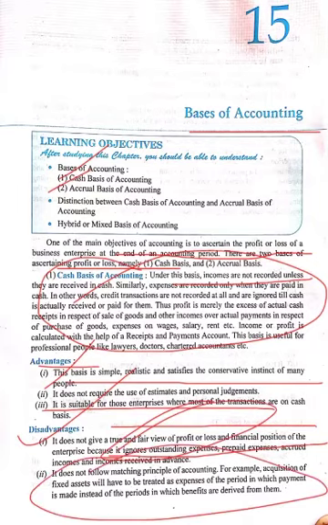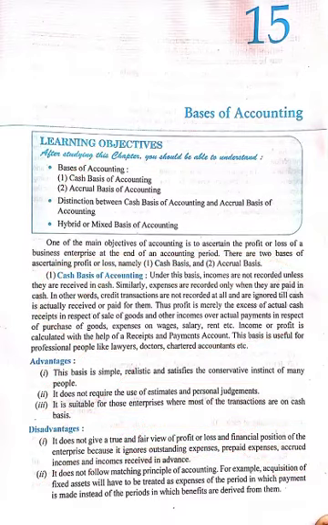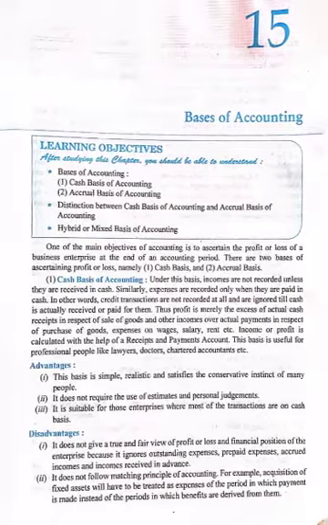Other, it does not follow matching principle of accounting. For example, acquisition of fixed asset will have to be treated as expense of the period in which payment is made, instead of the period in which benefits are derived from them. There are few loopholes of this method. So after this, the next method is